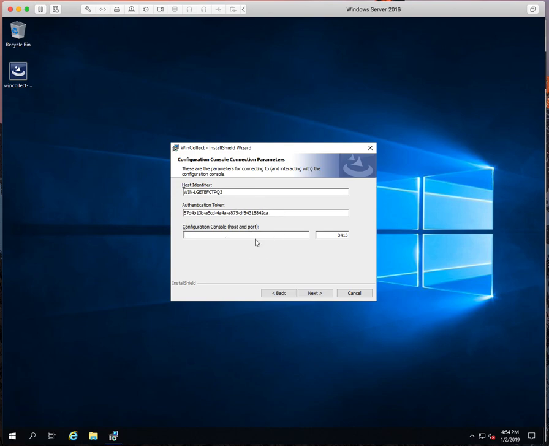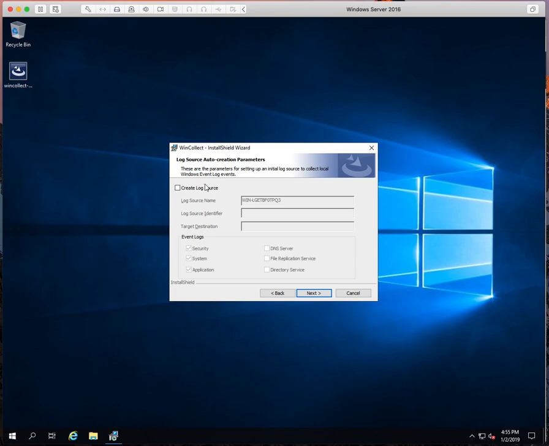So that looks good. This is going to be the QRadar console IP address. We're going to create a log source. This is going to be the WinCollect log source. So we'll just do this. And then I normally like doing the name, like what it's for. So we'll do that there.